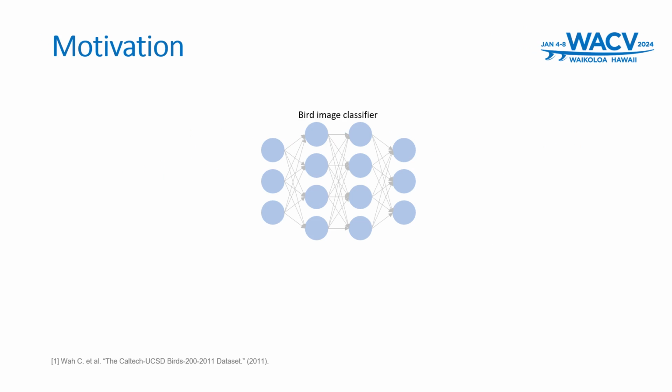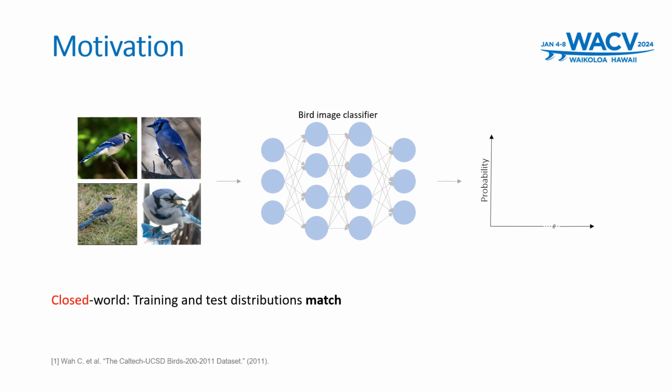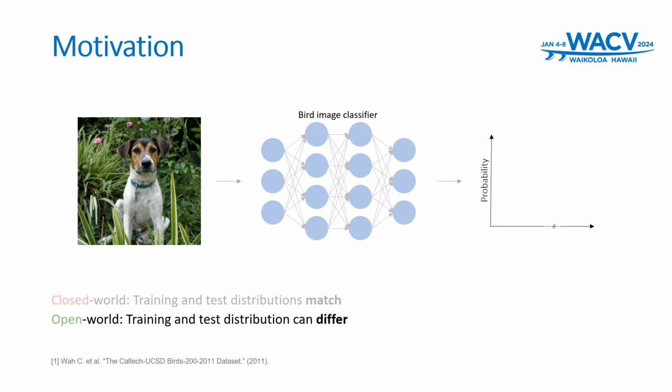Neural networks are usually developed under closed-world assumptions, where it is presumed that the test data closely resembles the training distribution. This similarity enables these networks to achieve high performance. However, in real-world applications, which more closely align with open-world settings, neural networks often encounter test samples that significantly differ from their training distribution. This discrepancy leads models to confidently but incorrectly classify out-of-distribution inputs from unknown distributions.